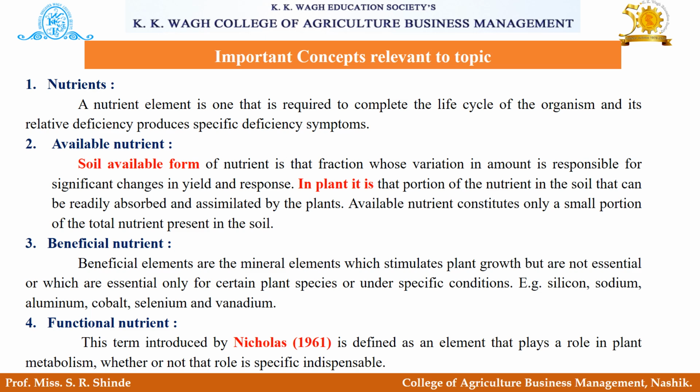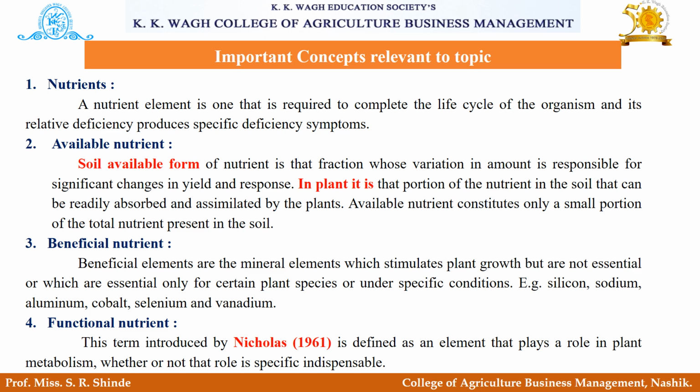Third one is beneficial nutrients. Beneficial elements are the mineral elements which stimulate plant growth but are not essential, or which are essential only for certain plant species or under specific conditions. These are known as beneficial nutrients. Some examples of beneficial nutrients are silicon, sodium, aluminium, cobalt, selenium and vanadium.